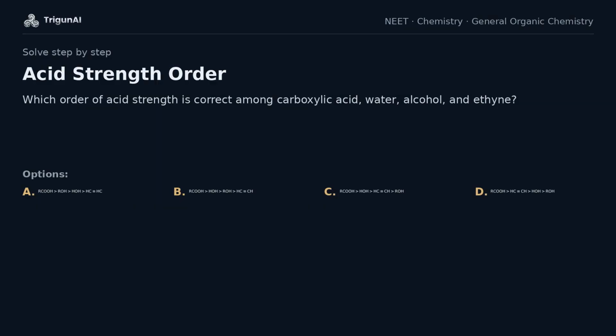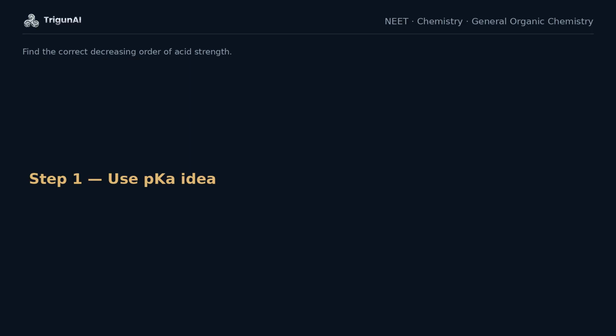We have to compare the acidity of carboxylic acid, water, alcohol, and ethyne and choose the correct order. Let us solve step by step. A smaller pKa means the acid gives hydrogen ion more easily, so it is a stronger acid.